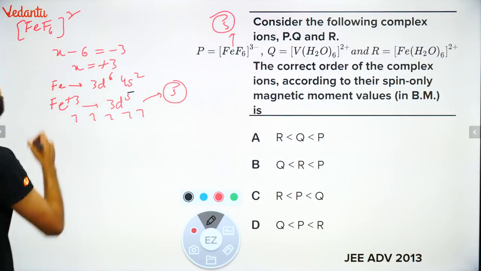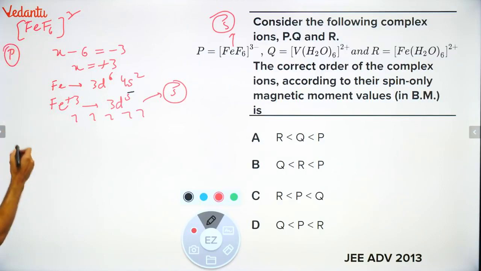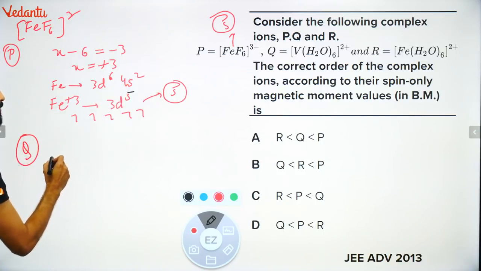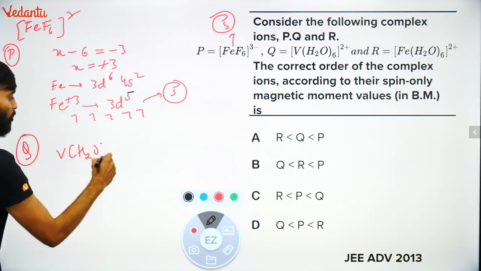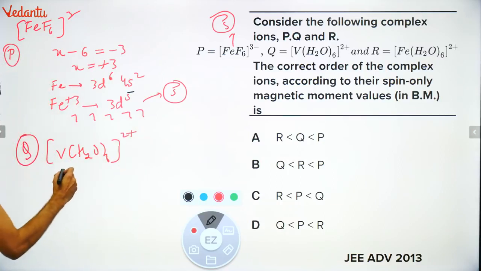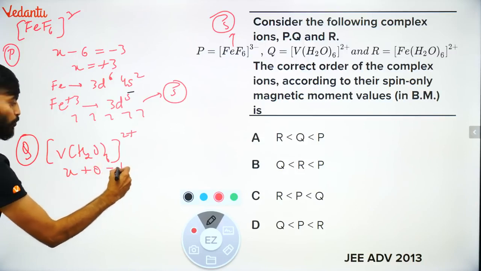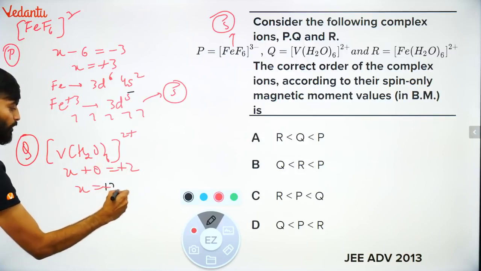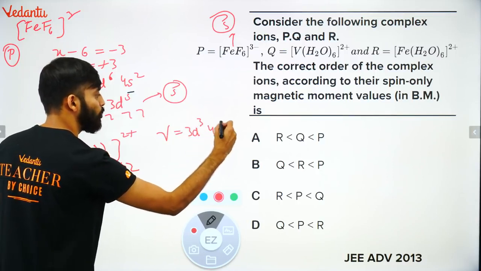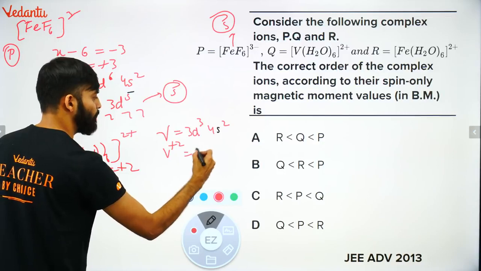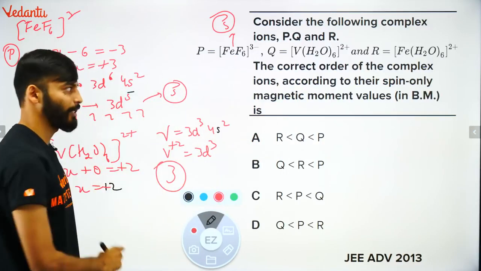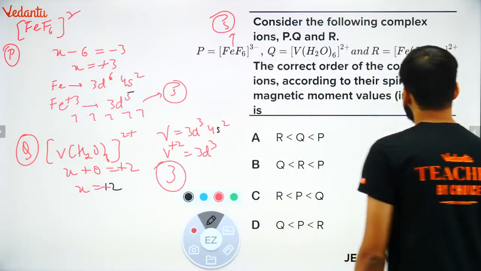Check this out. This is P compound. This is P. Let's go for Q. Very easy. Q, vanadium is there. V(H2O). अच्छा, H2O is a neutral ligand. H2O कैसा ligand है बच्चों? It is a neutral ligand. So X plus 0 is equal to plus 2. So X will come as plus 2. It means vanadium is 3d3, 4s2. So vanadium plus 2 will become 3d3. How many unpaired electrons? 3 unpaired electrons. सीधे ही बता दिया. Last one is what? Fe(H2O).